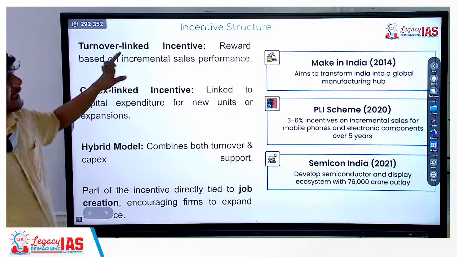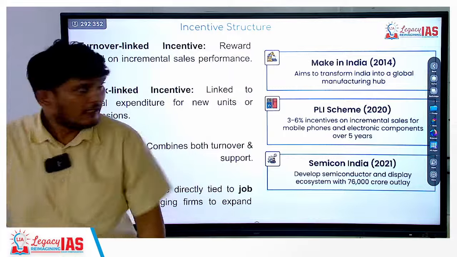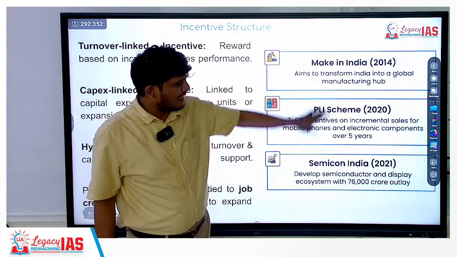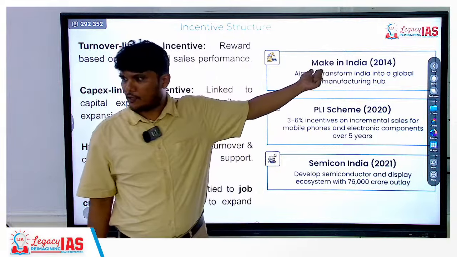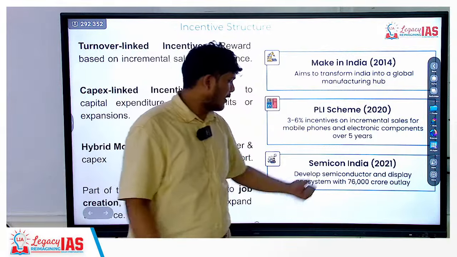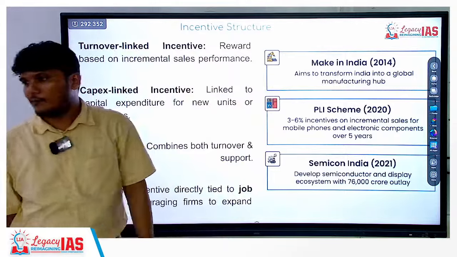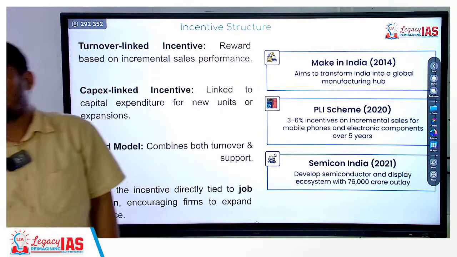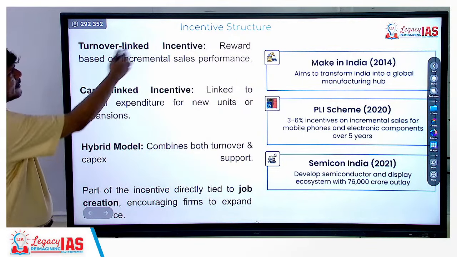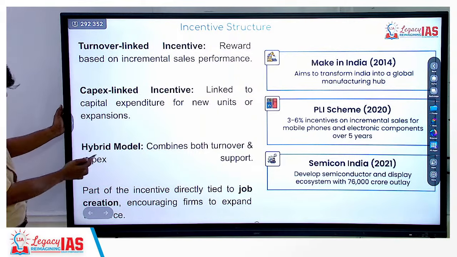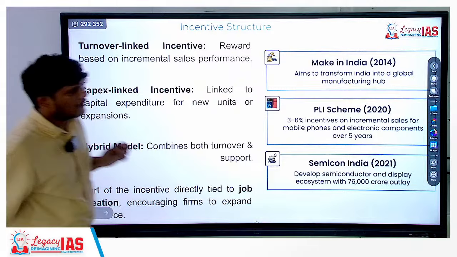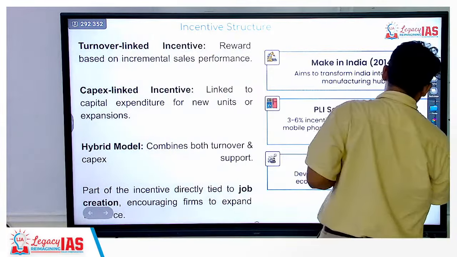Next is the incentive structure that is present over here. These are similar schemes which you might remember what they do. So these, as I said, Make in India, it is similar to that. It is in sync with that. You have a Semicon India scheme also, which again talks about production in the electronic sector. Now here, the incentive. Basically here you have a hybrid model. Now this is important. Now what is a hybrid model?